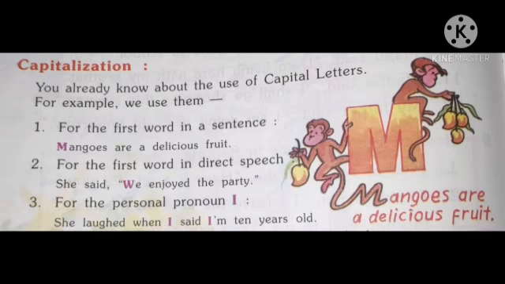So, next is for the personal pronoun I. For the personal pronoun I, we always use I in capital letters. She laughed when I said I am 10 years old. We never use I in small letter. We always use I in capital letters. Is it clear to all of you? I is always written in capital form. It is never written as small i when alone.